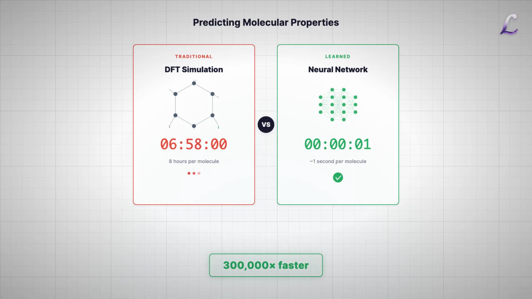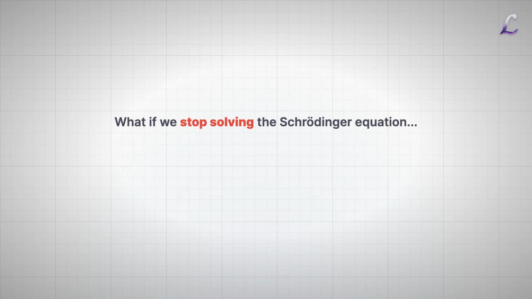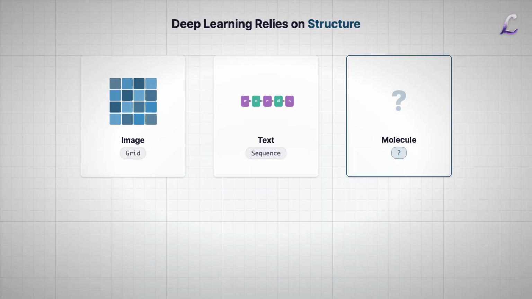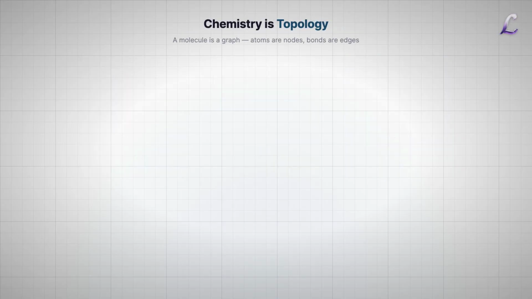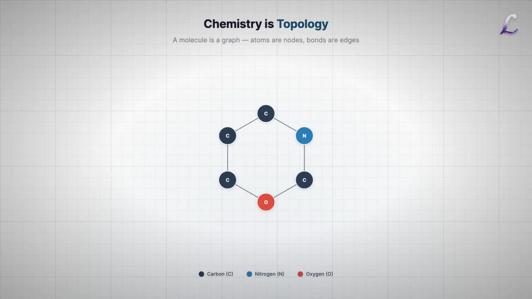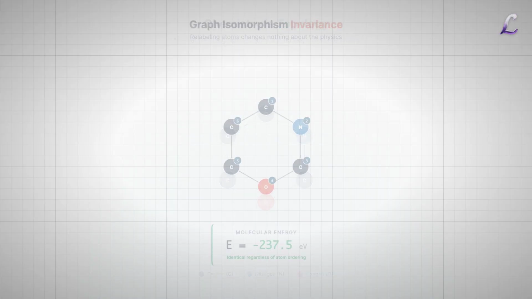In 2017, a team at Google Brain asked a radical question. What if we stop solving the Schrödinger equation and start learning it? Deep learning usually relies on structure. Images are fixed grids. Text is a sequence. But chemistry is topology. A molecule is a graph. Atoms are nodes. Bonds are edges.